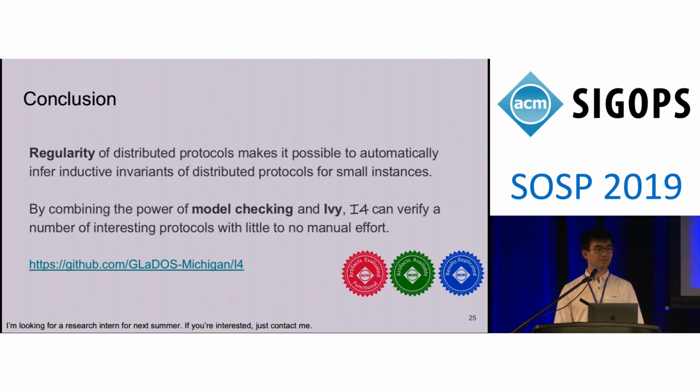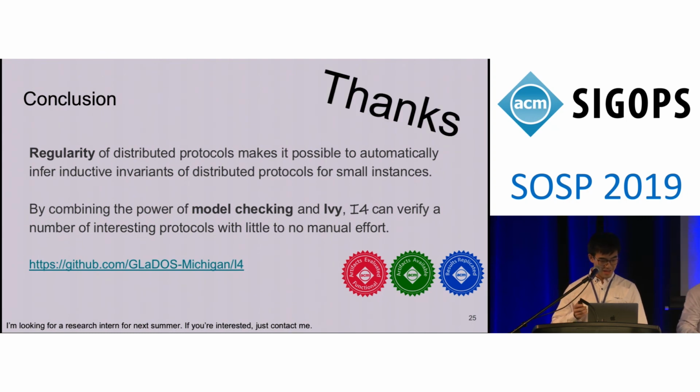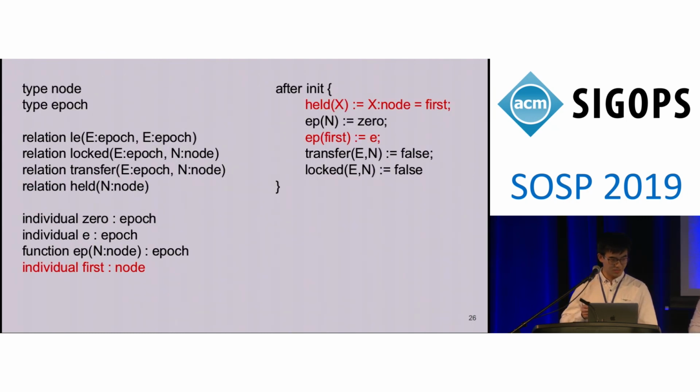Jay Lorch, Microsoft Research. It's great work. I had a question about the symmetry. Do you think it might be possible to automatically detect symmetries and thereby remove even the manual part of the process? We have thought about that, and there is a backup slide showing the symmetry of the protocol.